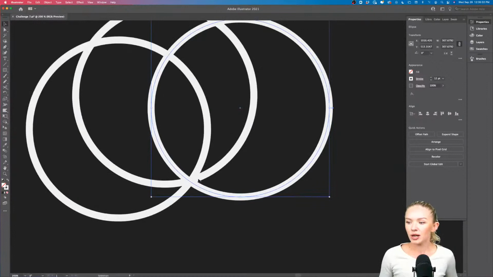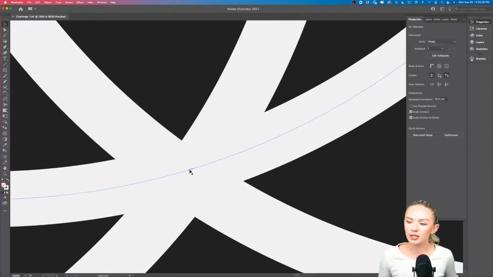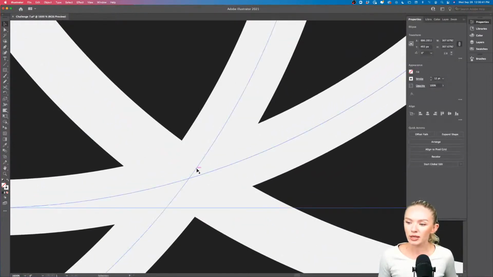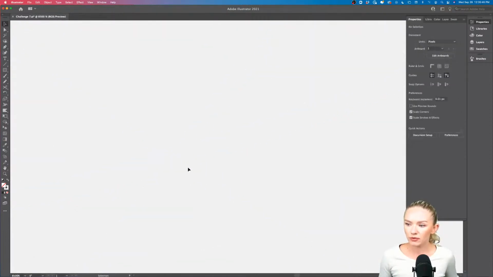Whenever you align these circles, make sure that they are overlapping each other. I see that this one needs to be aligned a little bit more. Let's see now. Yeah, it looks like it's pretty much perfect.